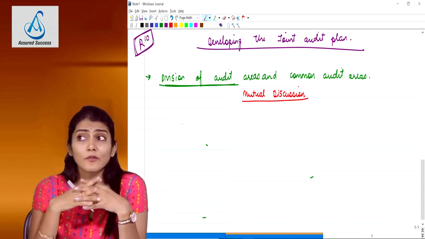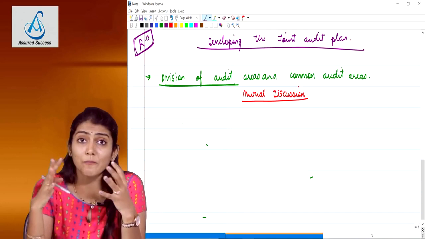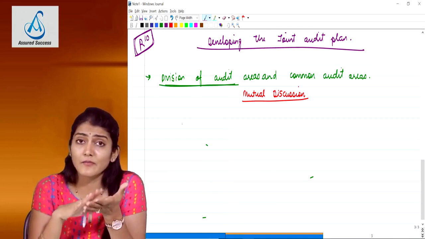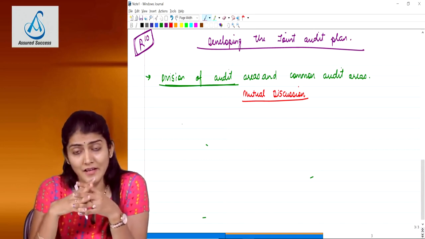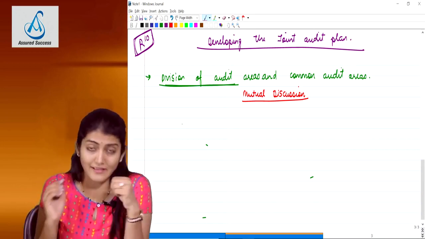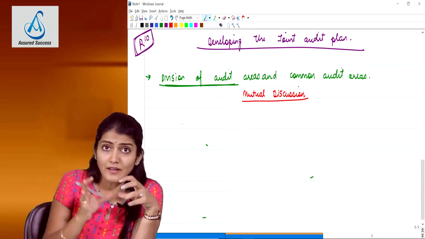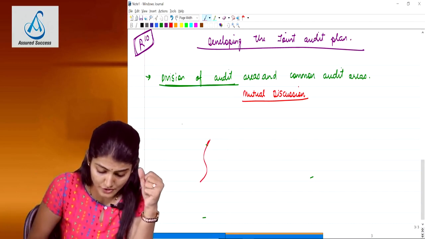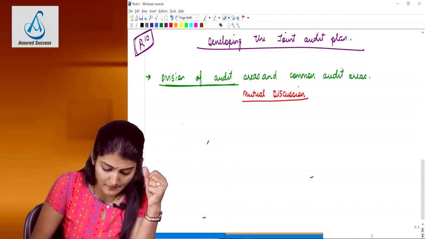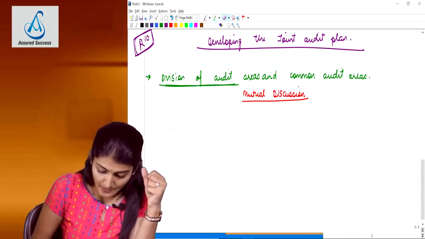And certain areas of work which they consider to be very important, they may decide that this we will not divide and all of us will do the audit of these areas. So that is the common audit areas. So division of audit areas and the common audit areas. And on what basis will they do the division of the audit areas? It says by mutual discussion.